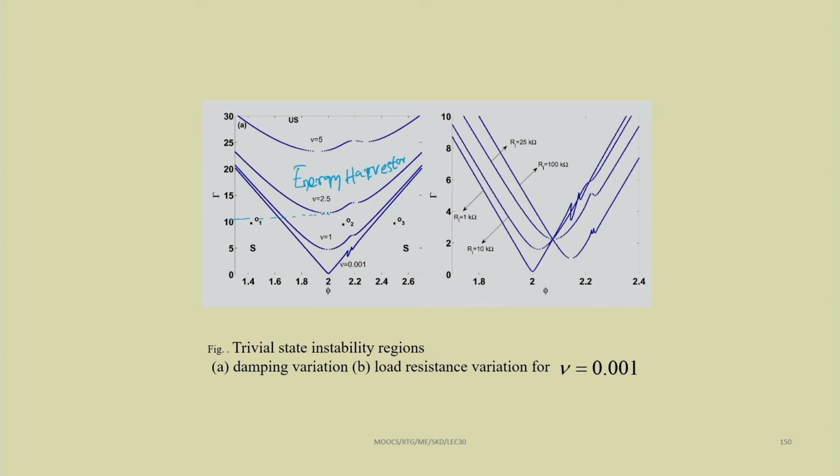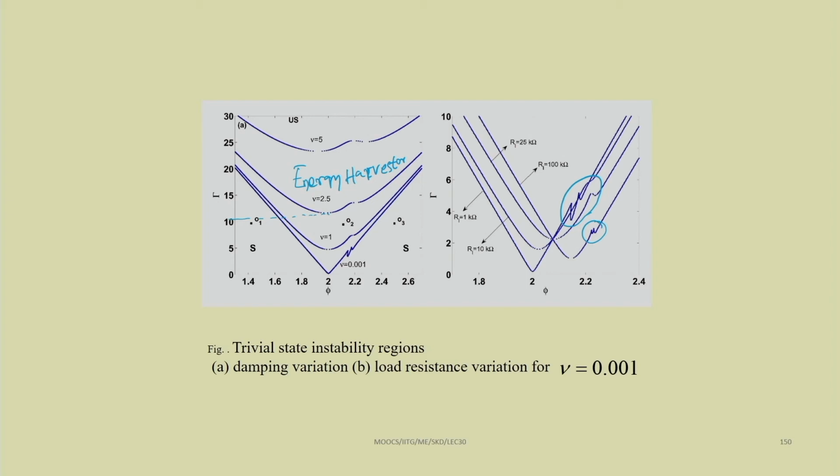You can see by using these internal resonance conditions, for example, here or here, we have multiple regions where it can change from stable to unstable. We are particularly looking for the region where this system becomes parametrically unstable, and we can use that region only for vibration or energy harvester purpose. When it is in this region, it is trivially stable, so that means it is not vibrating.